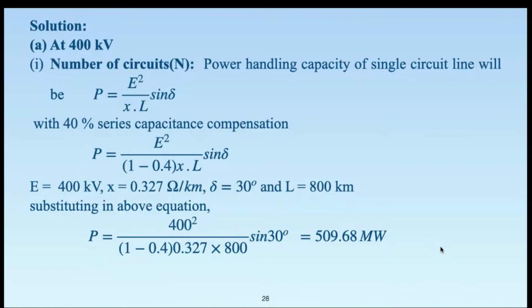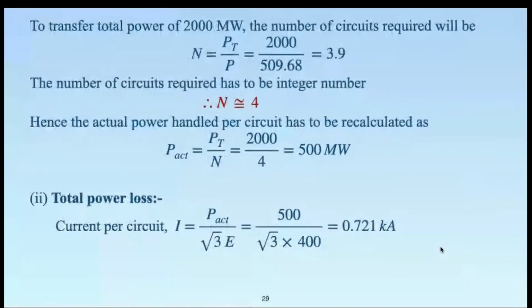The next thing that we need to calculate here is the number of circuits. The total power that is to be transmitted is 2000 megawatts. But a single circuit 400 kV line with series capacitor compensation can transfer only about 510 megawatts. Consequently, we require a number of circuits.